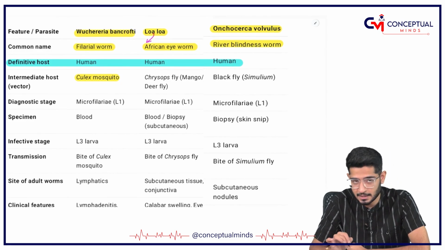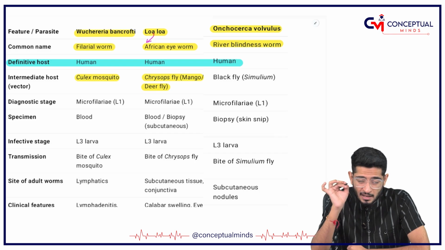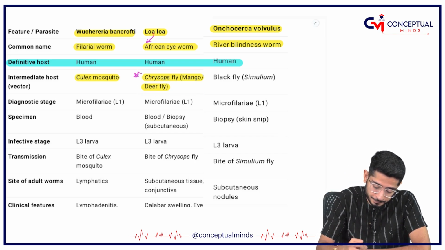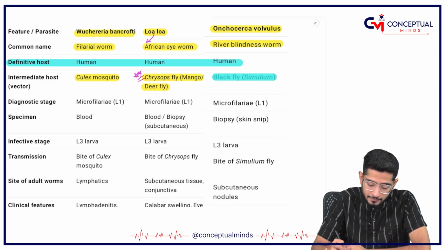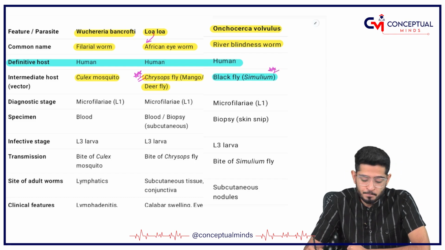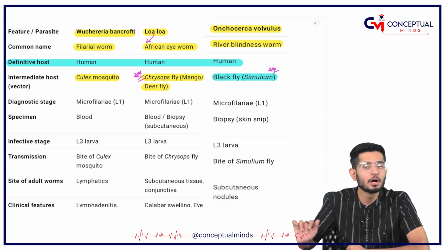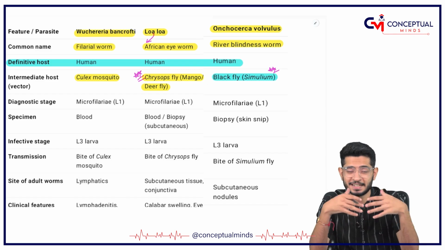Now, the vector can be different. Just like I told you, the vector is Culex in Wuchereria bancrofti, whereas it is Chrysops, the mango fly or deer fly, in Loa loa, whereas it is none other than the black fly or Simulium fly in the case of Onchocerca. So Loa loa has the Chrysops fly, the mango fly or deer fly. In Hindi we say 'le lo', take it.